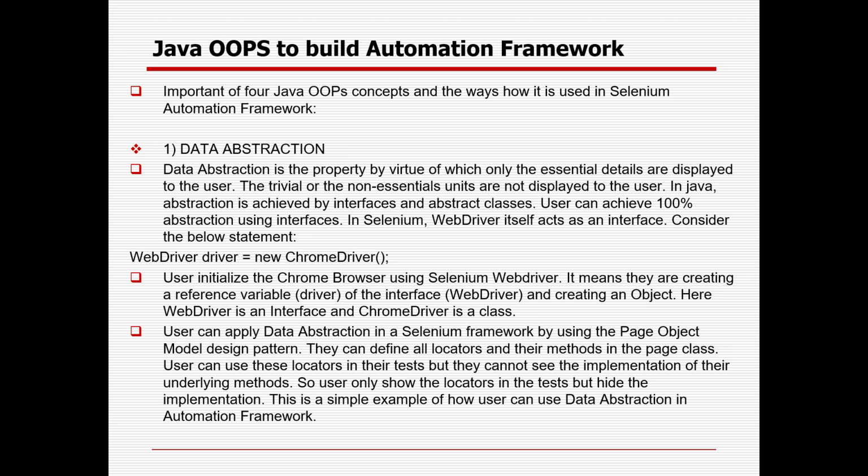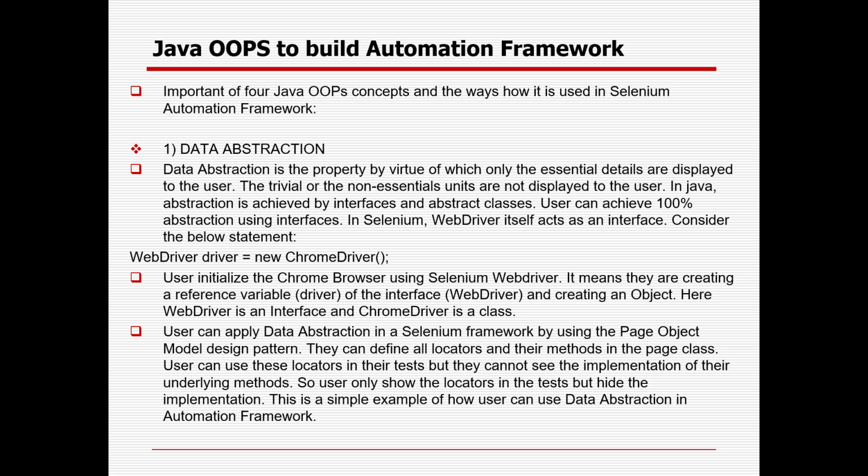So abstraction is the property by virtue of which only the essential details are displayed to the user. The trivial or non-essential units are not displayed to the user. In Java, abstraction is achieved by interfaces and abstract classes. A user can achieve 100% abstraction using an interface. In Selenium, WebDriver itself acts as an interface. So that is the real-time implementation where we are using data abstraction.